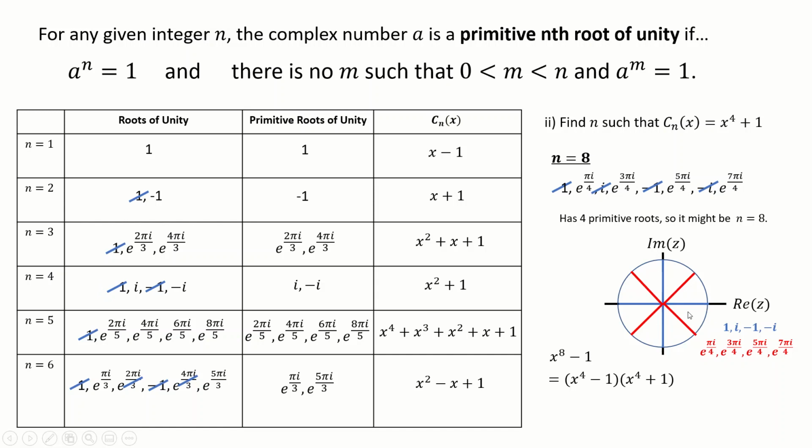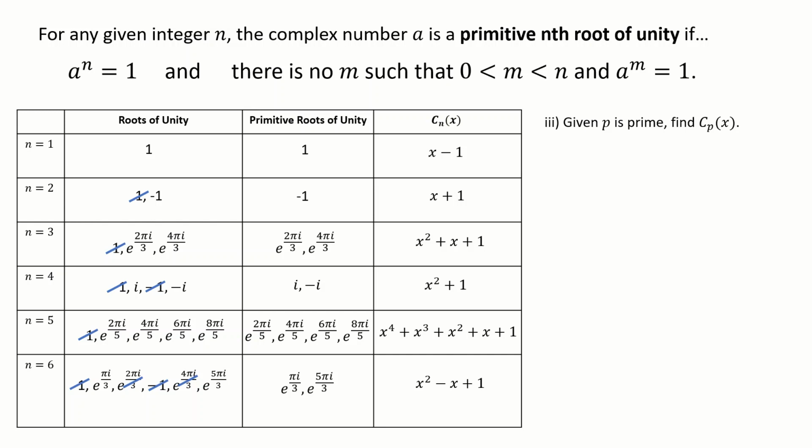My blue ones here are just the fourth roots of unity. And the equation for the fourth roots of unity is x to the 4 minus 1. So whatever way you like to see it, I can get rid of that factor of x to the 4 minus 1 and convince yourself and the examiner that you're left with as your C8 x to the 4 plus 1. So that answers part 2. N here is 8.